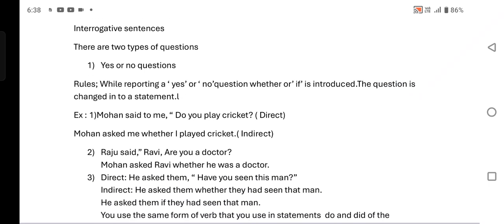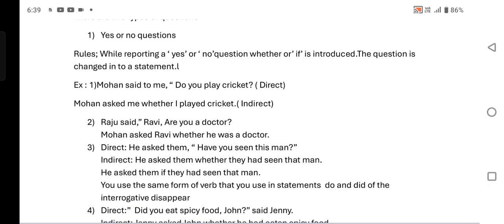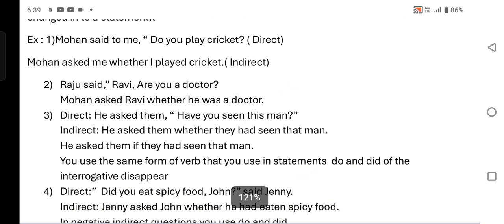Second example: Raju said to Ravi, "Are you a doctor?" A small mistake: Mohan should be Raju, not Mohan. Raju asked Ravi whether he was a doctor.